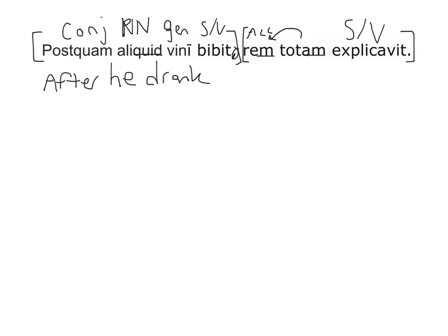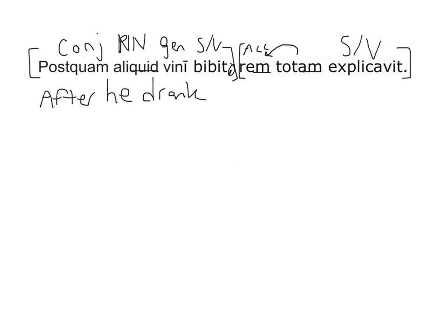And the literal translation of this clause is after he drank something of the wine. So I'll write that down here. Okay, so something of the wine.